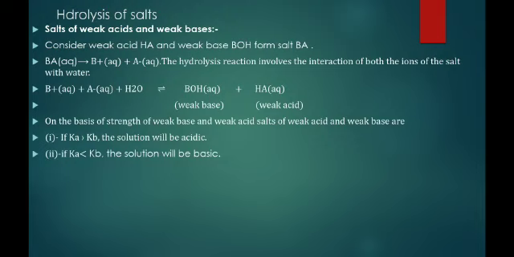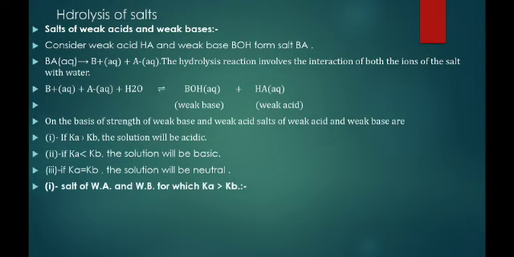Now here in the second case, if Ka is less than Kb, it means the dissociation constant of the weak acid is less than the dissociation constant of the weak base, then the solution will be basic. The reason is what? Basic strength is more compared to the acidic strength. Now the third one, if Ka is equal to Kb, the dissociation constant of the weak acid is equal to the dissociation constant of the weak base, the solution will be what? Neutral.